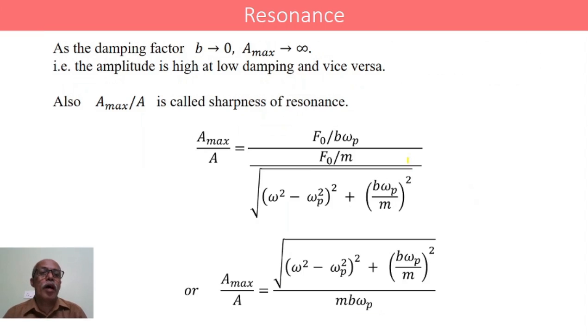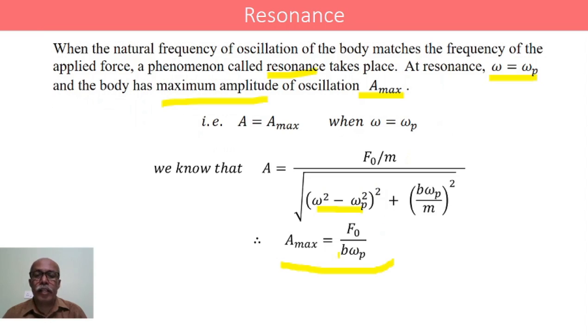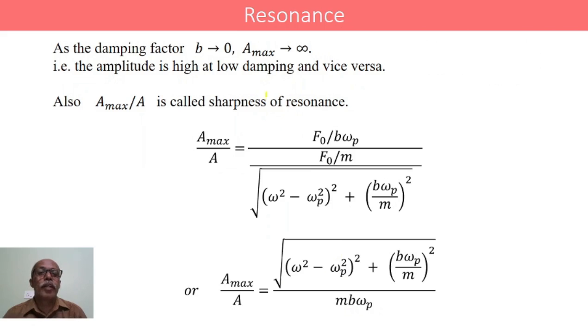Now, in this equation, if B tends to 0, as B is in the denominator, A maximum tends to infinity. That is, the amplitude is very high at very low damping. B is called the damping factor. If the damping factor is very low, the amplitude is very high, and vice versa. If the damping is very high, then the amplitude will be very low.